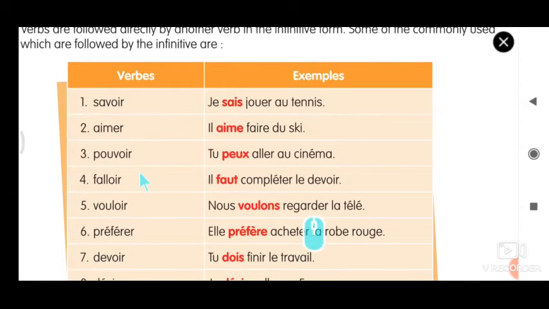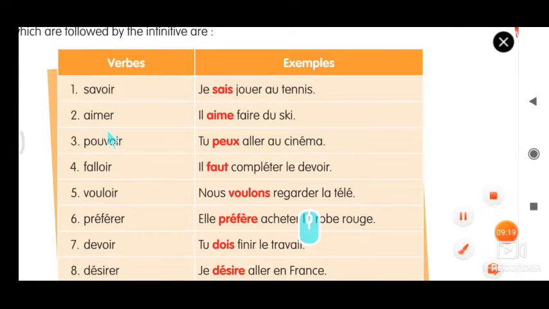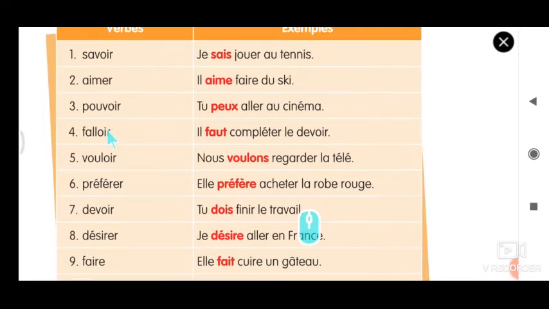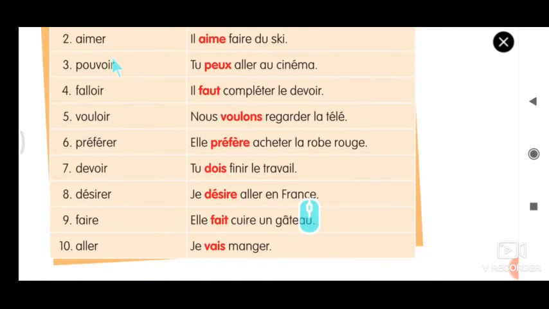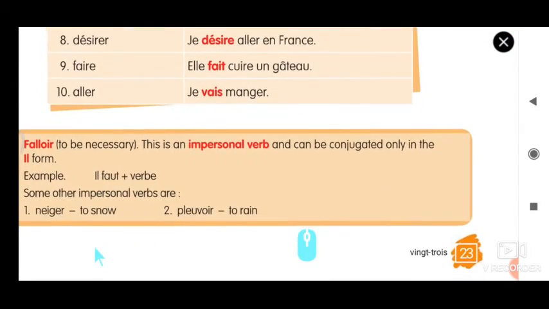This is a very short exercise. Okay, savoir, aimer. Likewise you can use all the semi verbs. So I will do a short recap on this. Savoir, aimer, pouvoir, falloir, vouloir, préférer, devoir, désirer, faire, aller. Using this we are going to solve this exercise, and there is a note given.